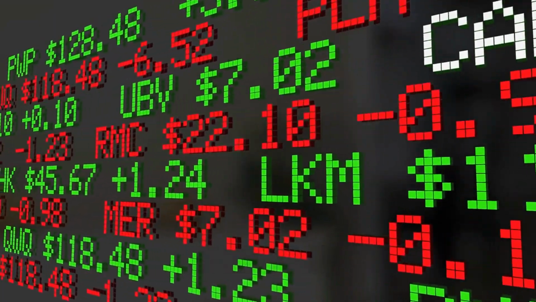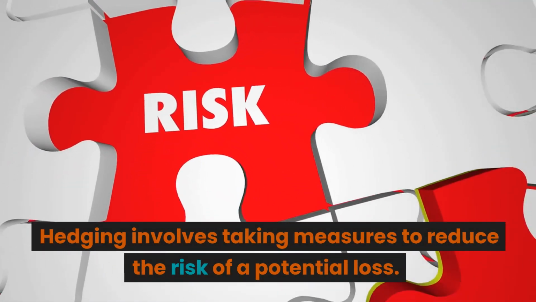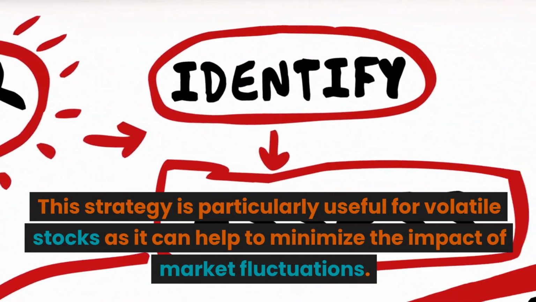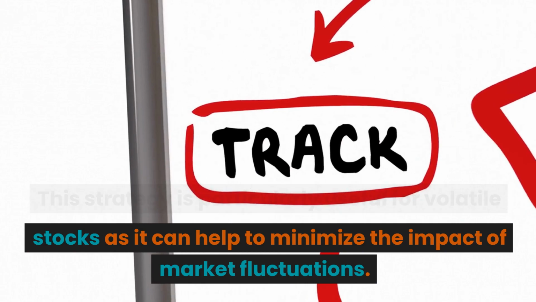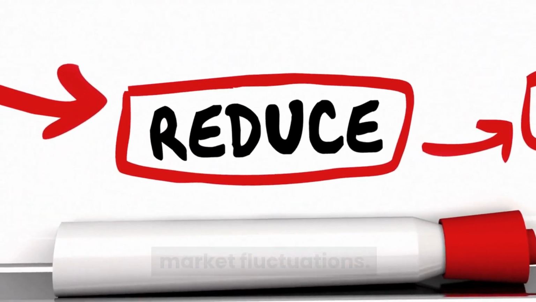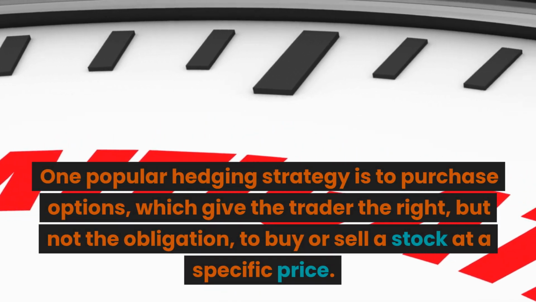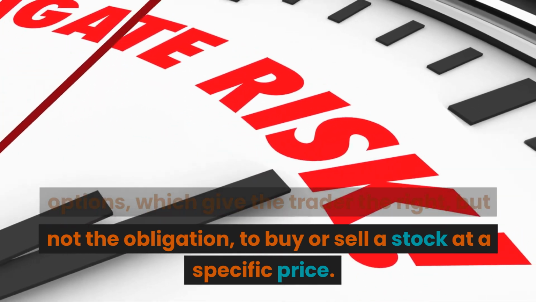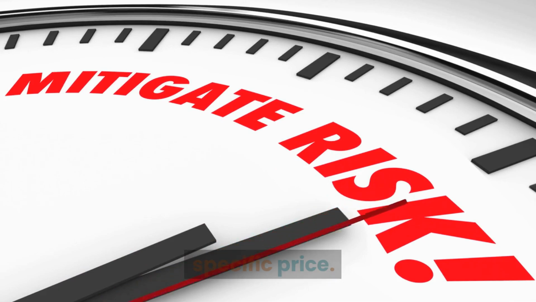3. Hedging. Hedging involves taking measures to reduce the risk of a potential loss. This strategy is particularly useful for volatile stocks as it can help to minimize the impact of market fluctuations. One popular hedging strategy is to purchase options, which give the trader the right, but not the obligation, to buy or sell a stock at a specific price.